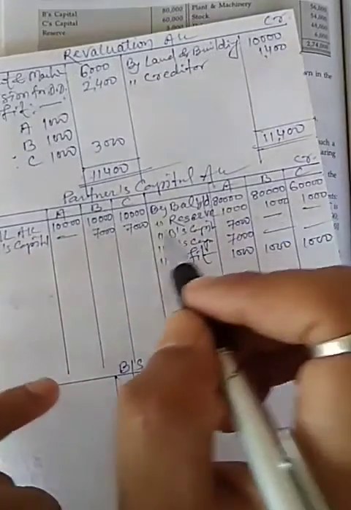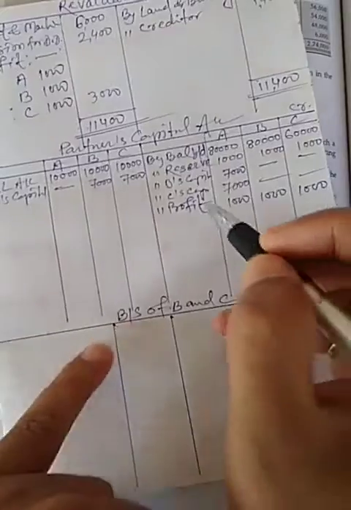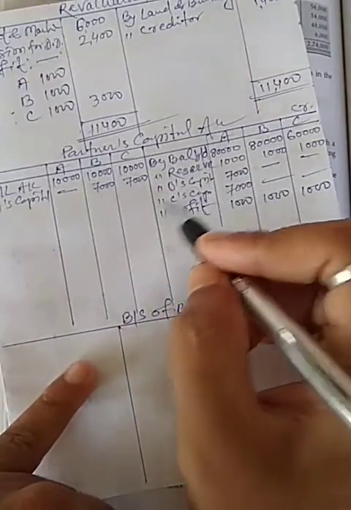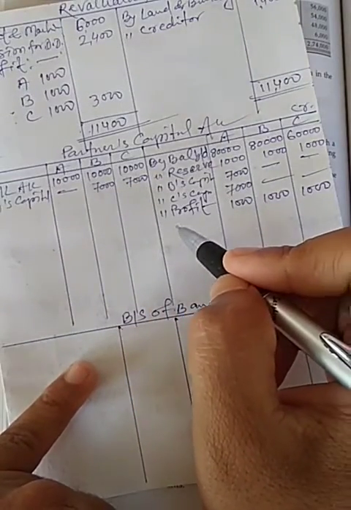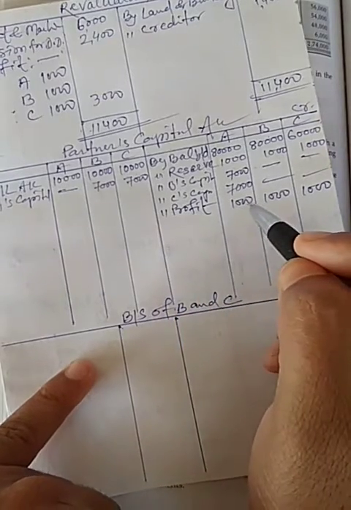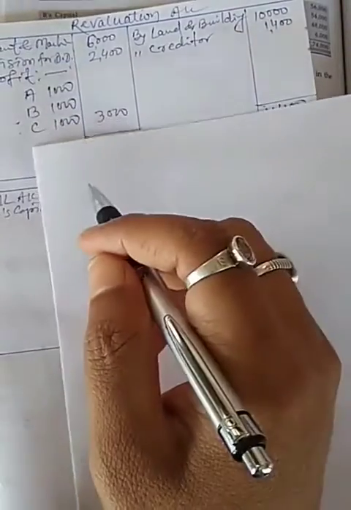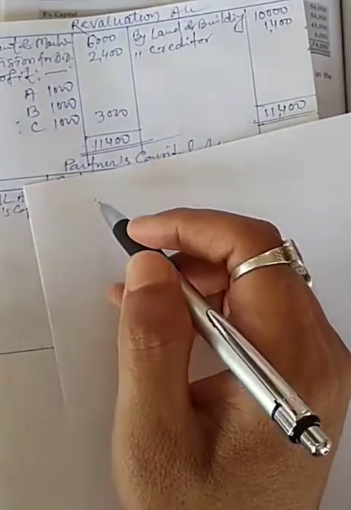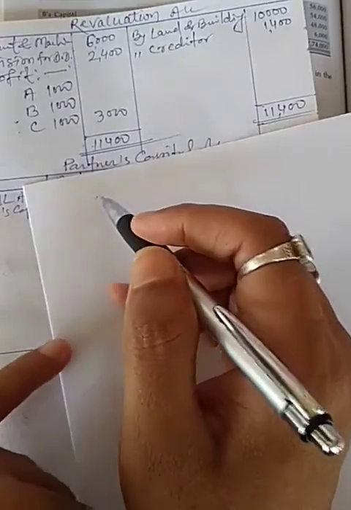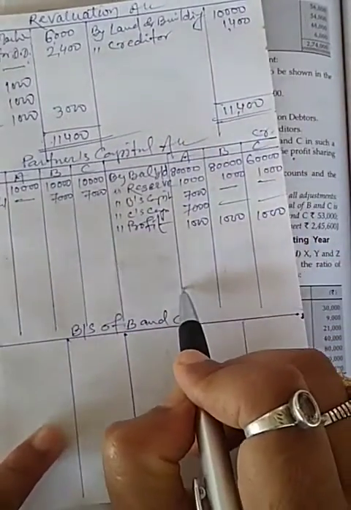Now I will calculate total capital of firm. So see, capital of A is payable.